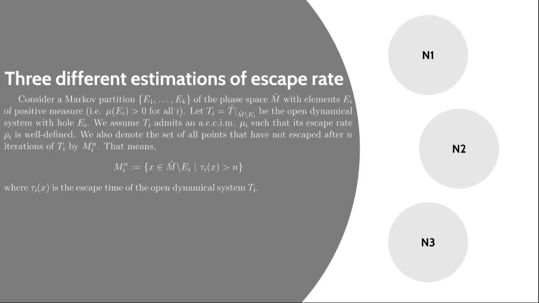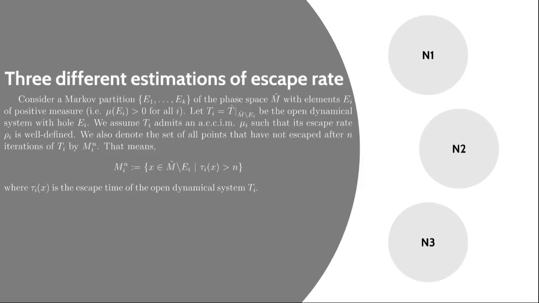So let's consider we have a Markov partition E_1 to E_k of the phase space M hat, where all elements E_1 to E_k have positive measure. Then let T_i be an open dynamical system with hole H_i, and we assume T_i admits an absolutely continuous conditionally invariant measure mu_i such that its escape rate is well defined. We also denote the set of all points that have not escaped after n iterations of the map T_i by M_i^n.